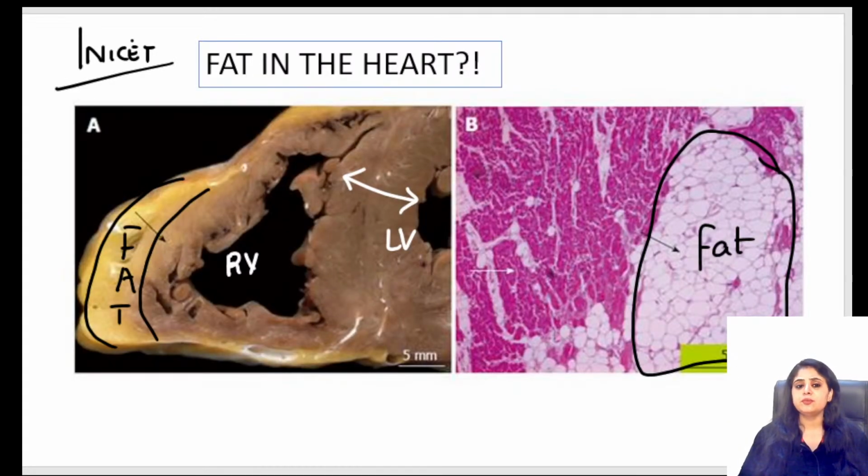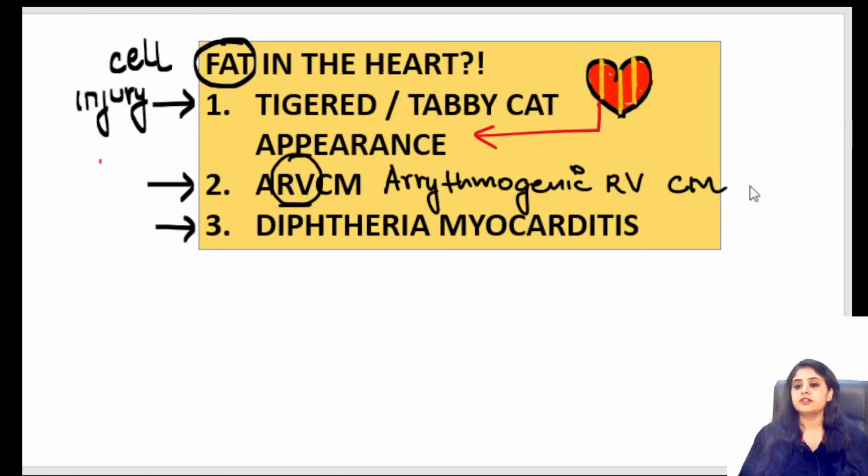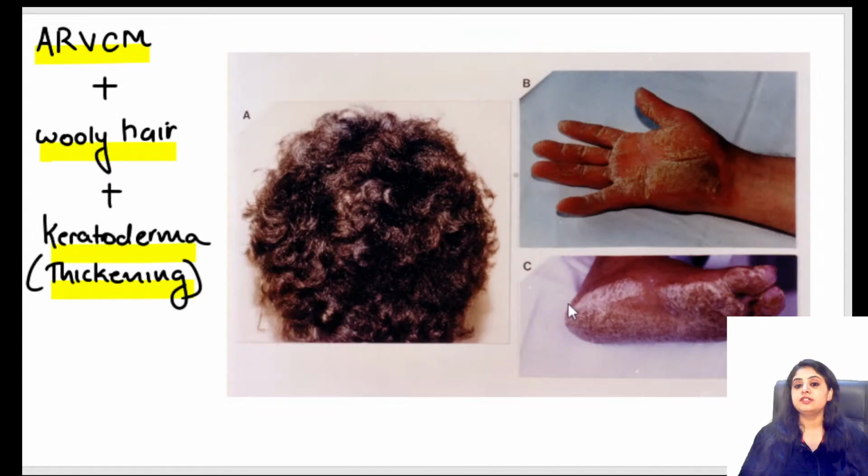Now, is there any syndrome of arrhythmogenic right ventricular cardiomyopathy? Can it be associated with any syndrome, which has been a previous year question also, and that syndrome is known as these three things together. Now guess, if the person has right ventricular cardiomyopathy, along with that the child has woolly hair, and along with that the child has keratoderma.